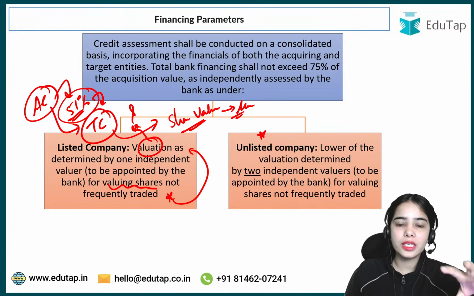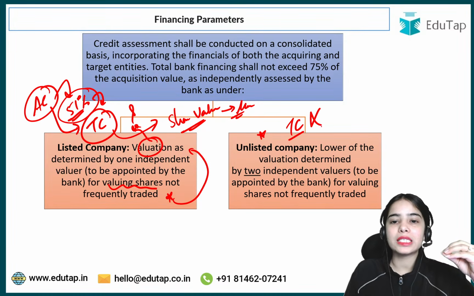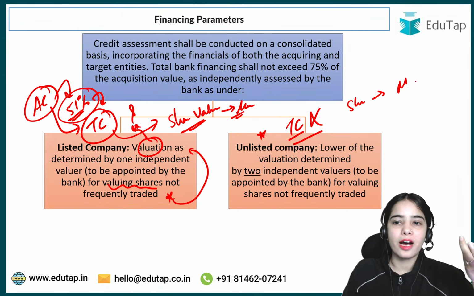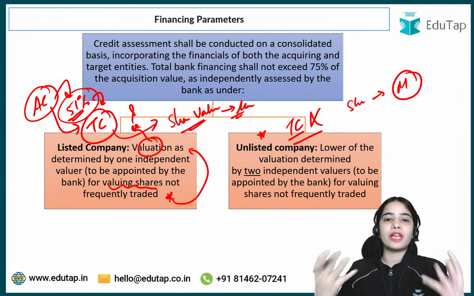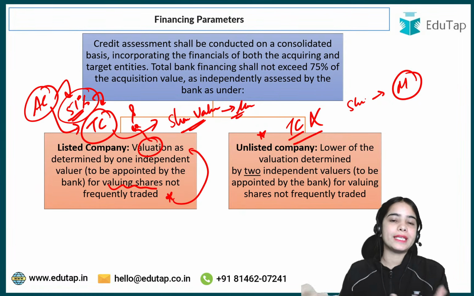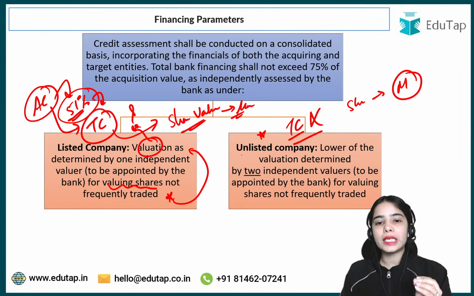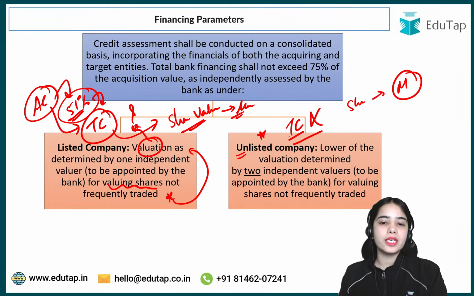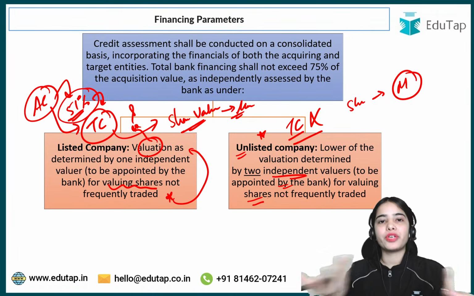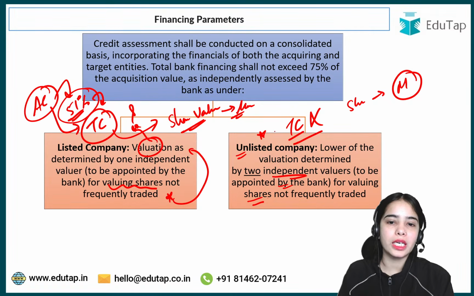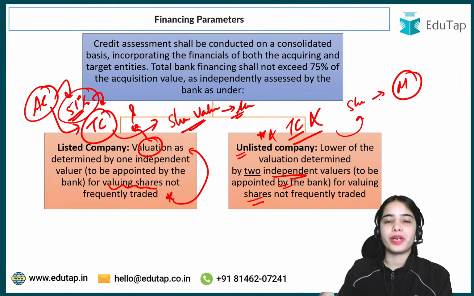In the case of an unlisted company, where the target company is not listed, the share value is not decided on the basis of the market. The shares are not traded on the market, so the value is not determined on the NSE or BSE. So if the target company is unlisted, two independent valuers have to be appointed by the bank for valuing the shares, because these shares are not traded in the market at all.